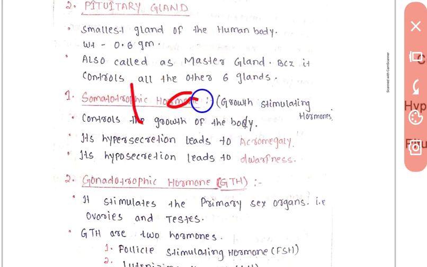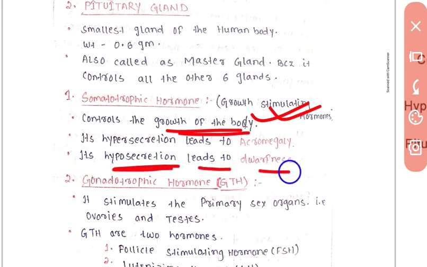The pituitary gland has a large number of hormones. The first hormone is somatotrophic hormone. Somatotrophic means growth hormone. It stimulates growth. Somatotrophic hormone is otherwise known as growth stimulating hormone. It controls the growth of the body, means it controls dwarfness. Its hyposecretion leads to dwarfness and its hypersecretion leads to acromegaly.